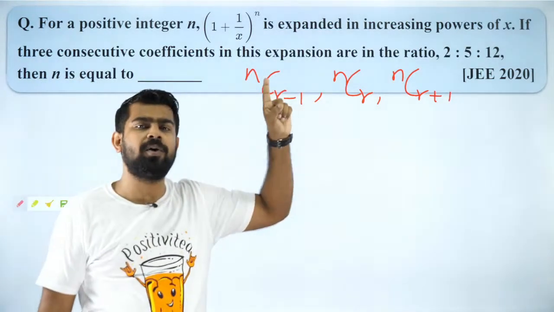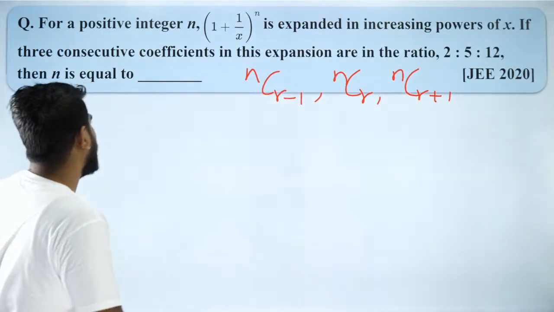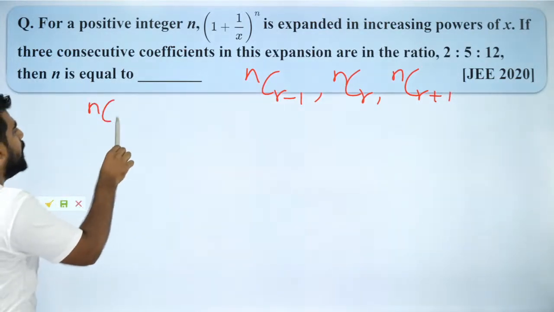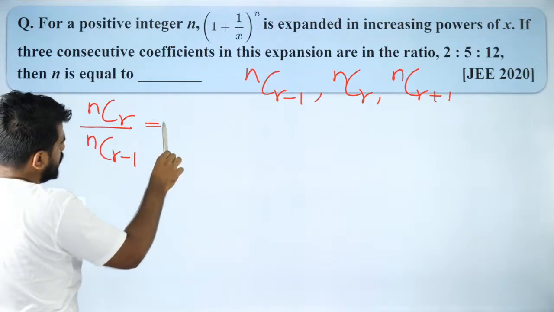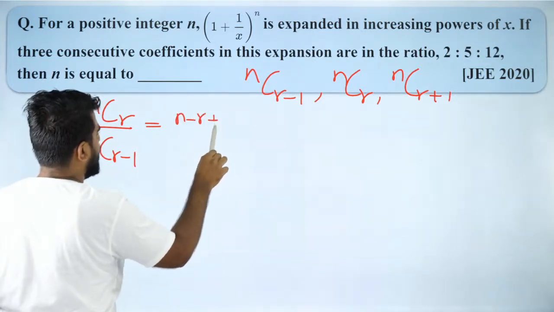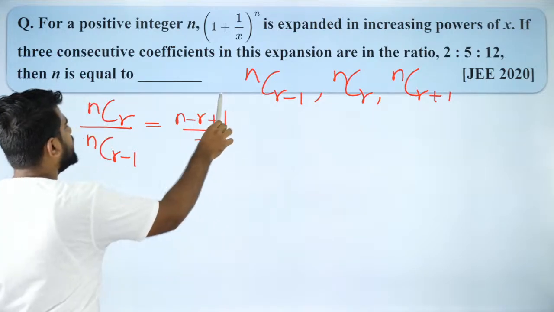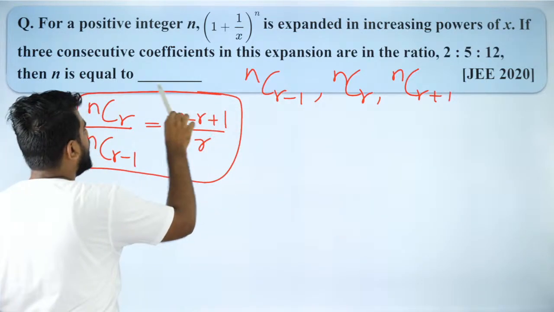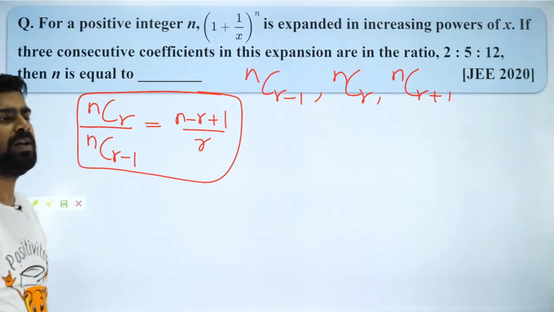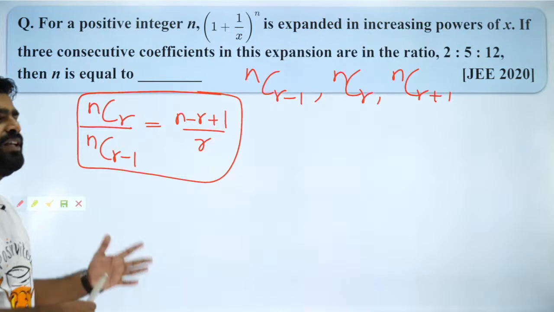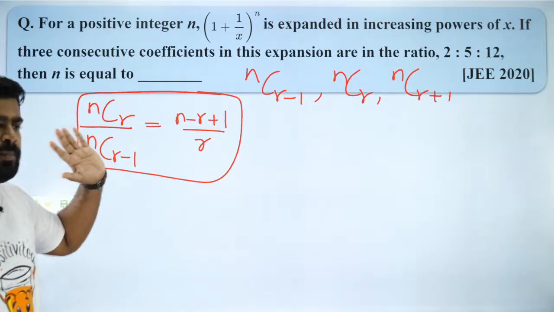It is just one formula in binomial theorem. What formula am I going to use? I'm going to use the formula nCr by nCr minus 1 is equal to (n minus r plus 1) by r, and this is the only formula you will have to use. Guys, if you use this, you will get the answer. Pakka.